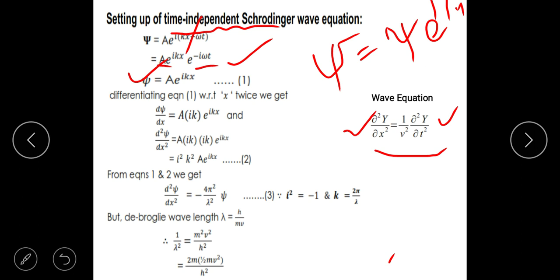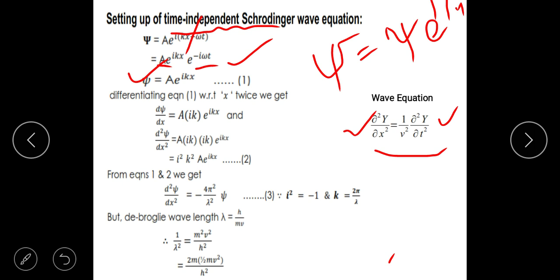So let's first take the left hand side. I have to differentiate twice with respect to x, the space dependent part. Remember, I am now dealing with lowercase x, and d psi by dx. What happens? A is a constant that stays outside, e power i k x, exponential, i is a constant, k is a constant, but the differentiation is only with respect to x, that's why i k comes out. This is the first differentiation.